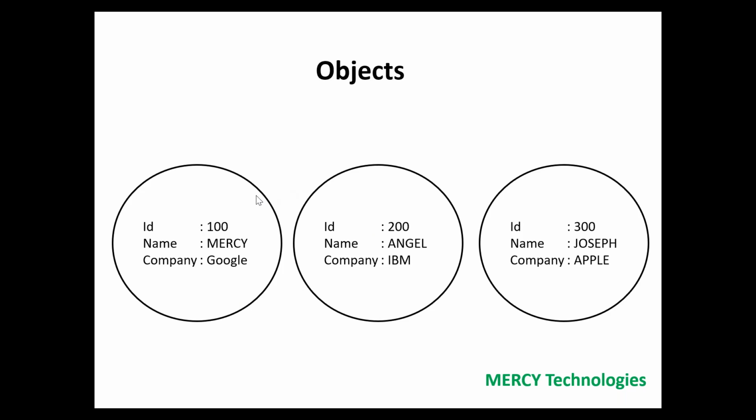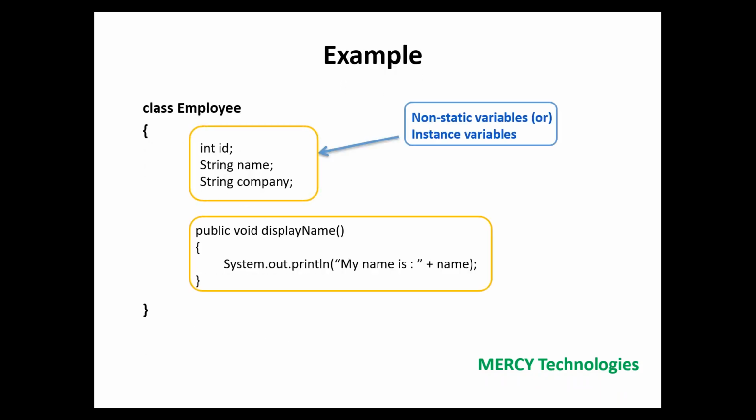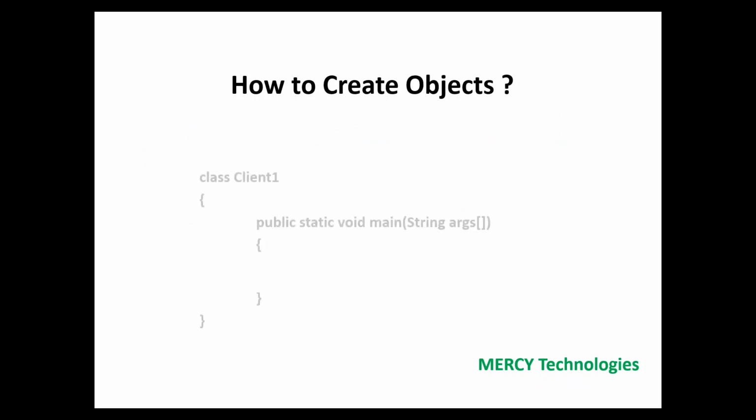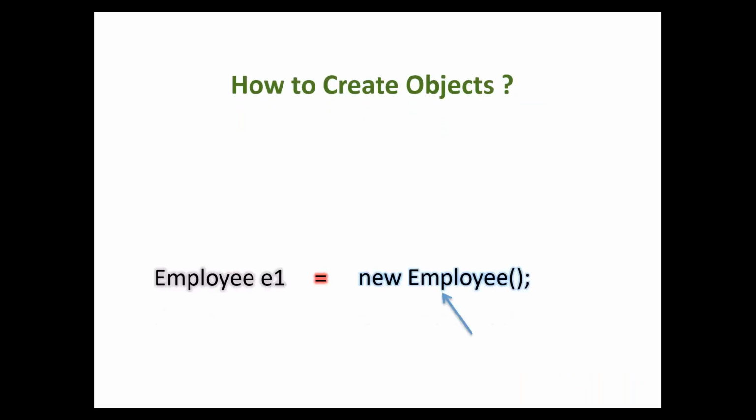So what can I do? How can I access a particular member, either variables or methods? How can I access them?